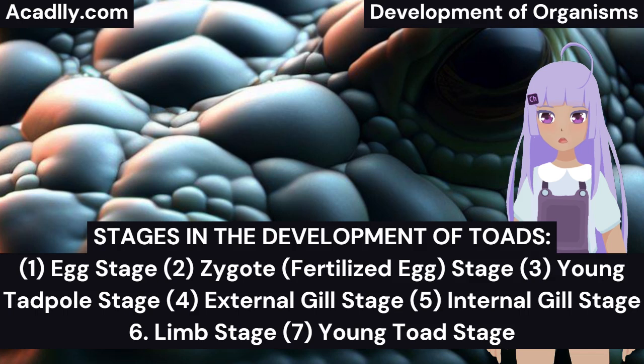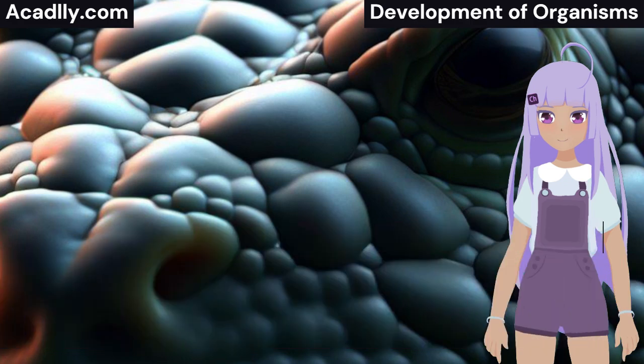Young toad stage. The tadpole reabsorbs its tail and undergoes a transformation into a small toad. It leaves the water and grows into a full adult toad on land. The metamorphosis from egg to adult toad takes approximately 40 to 45 days and is regulated by the hormone thyroxine, produced by the thyroid gland, located between the head and trunk.